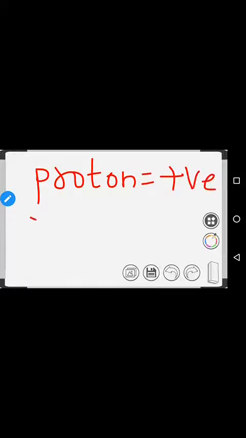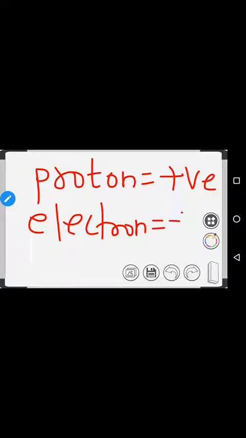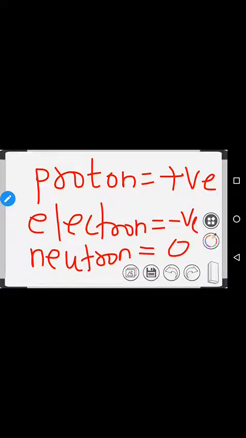Proton will have some charge, and the proton charge is called the positive charge. The electron will have negative charge, and the neutron will have no charge, which you have to remember very carefully.